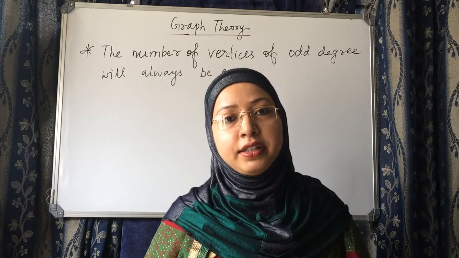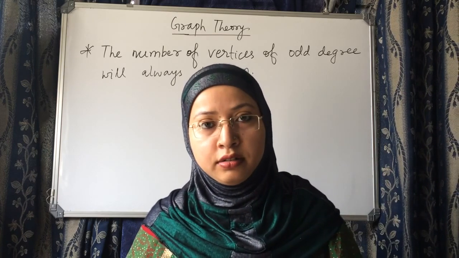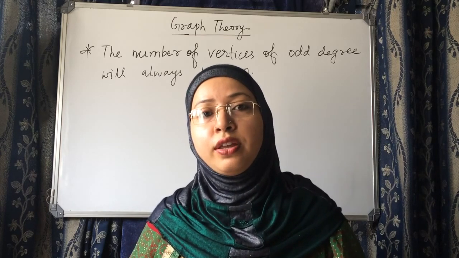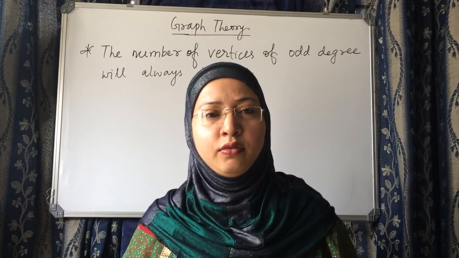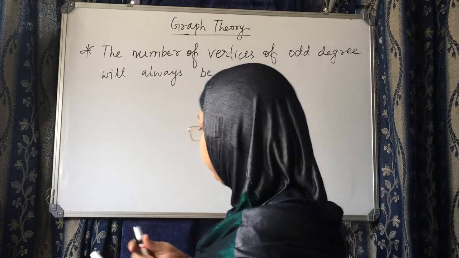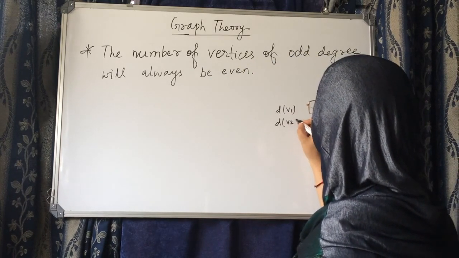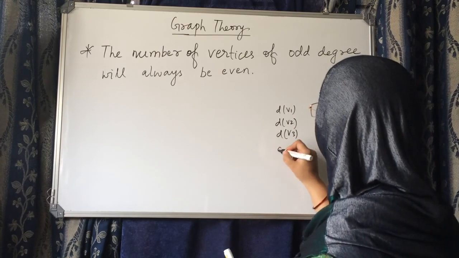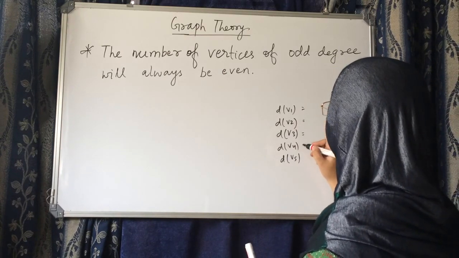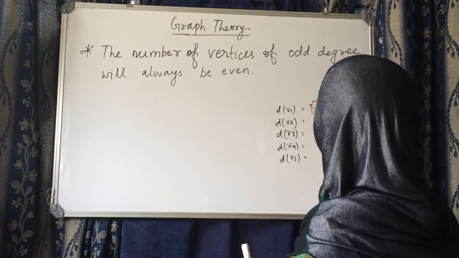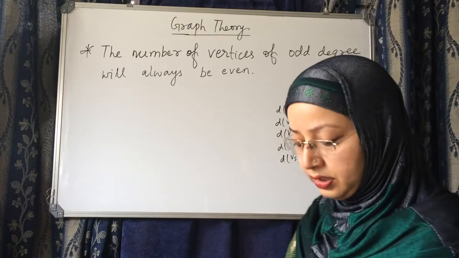Sorry, only vertex 1 has even degree, but the 4 vertices 2, 3, 4, 5 have odd degree. Degree of vertex 1, vertex 2, vertex 3, vertex 4, vertex 5: I think it was 4, 5, 5, 3, 3.